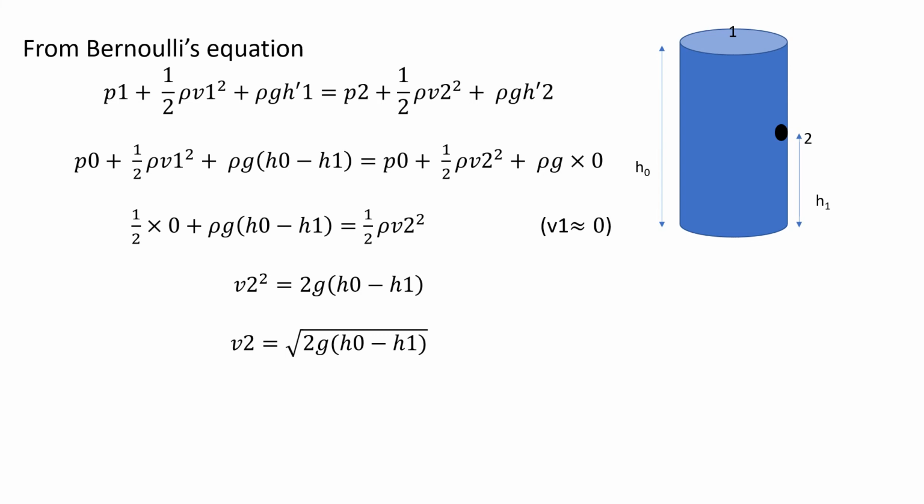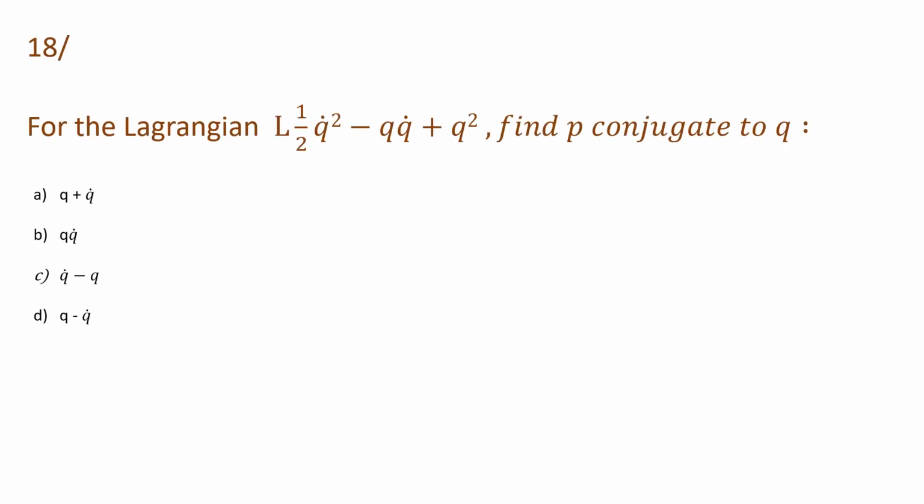So then next, jump to the next slide. Here is our next question. For the Lagrangian L that is half q dot square minus q dot plus q square, find the p conjugate to q.